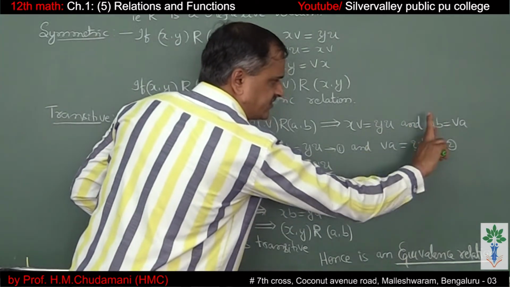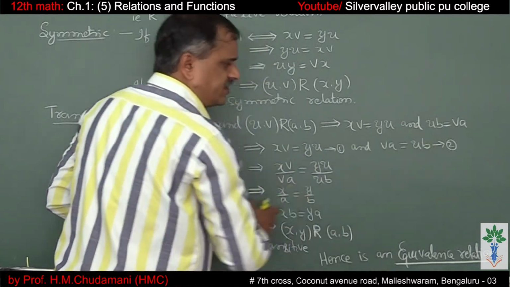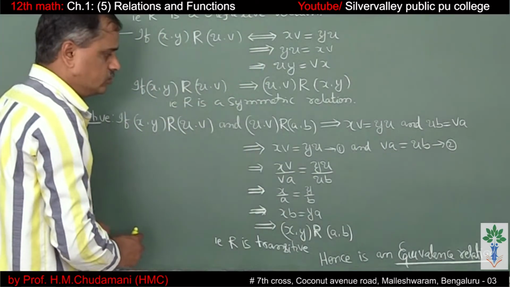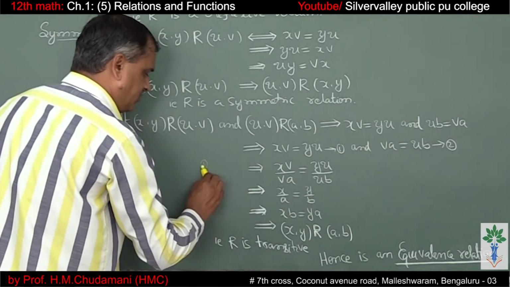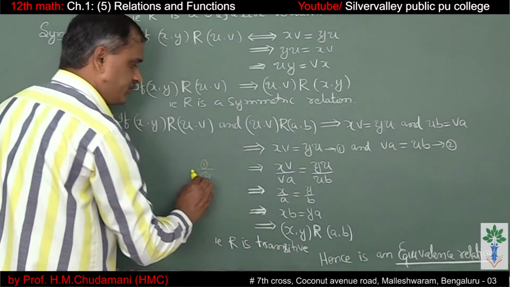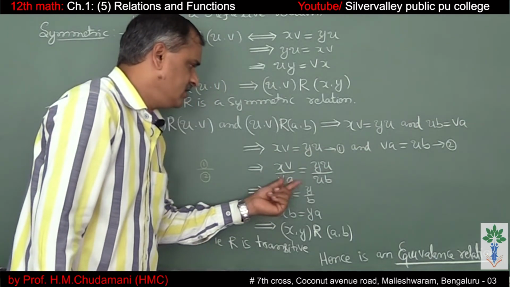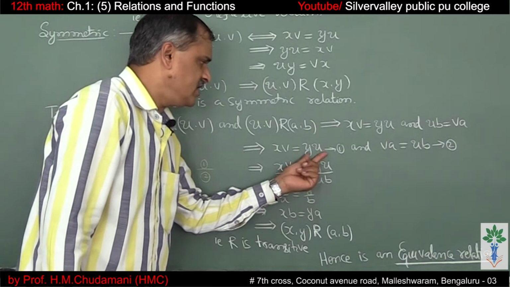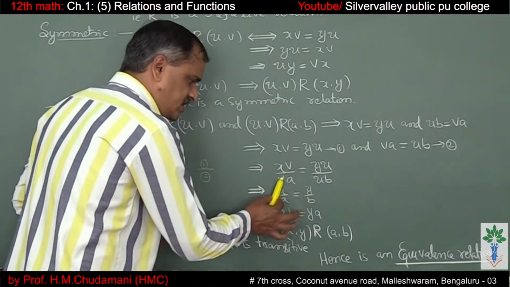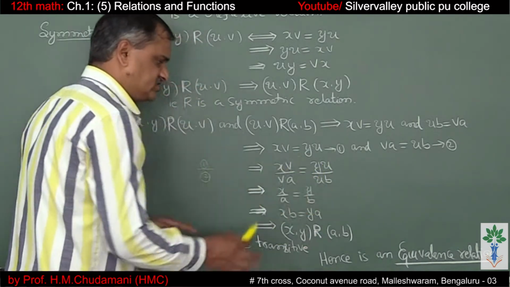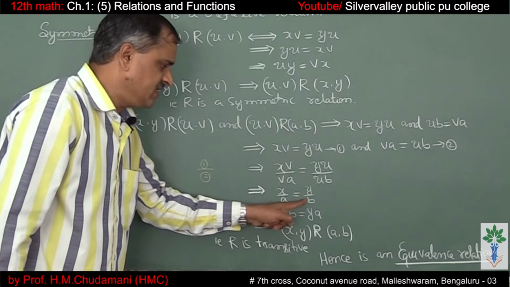And v into a is equal to u into b. Call it 2. I just divide equation 1 by 2. We get xv divided by va is equal to yu divided by ub. Here v gets cancelled, u gets cancelled. x by a is equal to y by b.